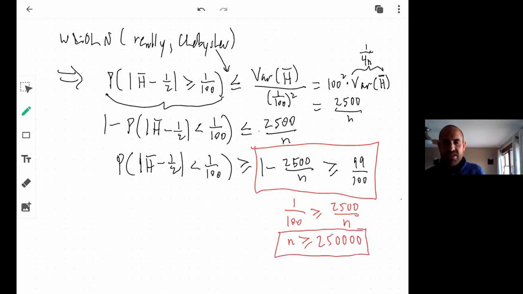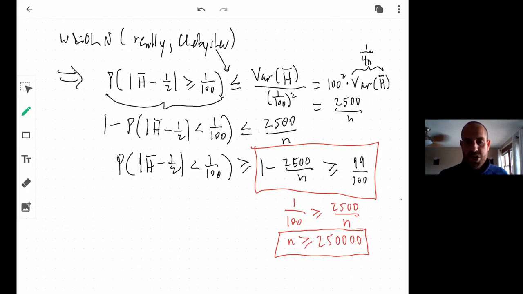So what this means is the weak law of large numbers under the guidance of the Chebyshev inequality guarantees that if I were to flip a coin 250,000 times, there is a 99% chance that I'm going to be within 100th of the mean 1/2 in terms of proportion of heads. So I'm going to fall within the range 0.49 to 0.51 with 99% probability.